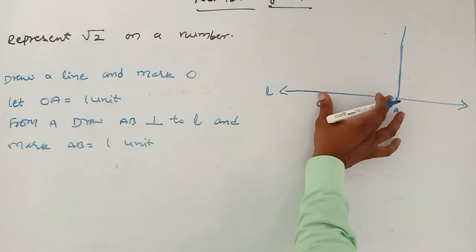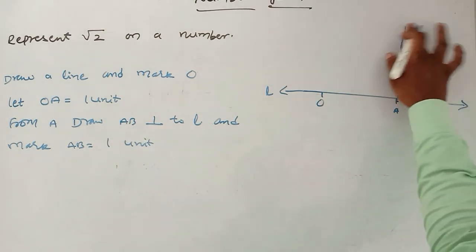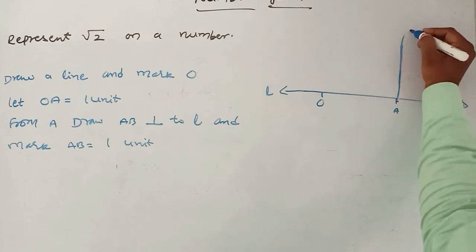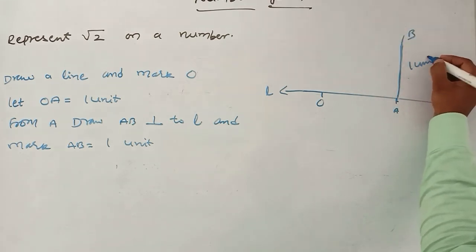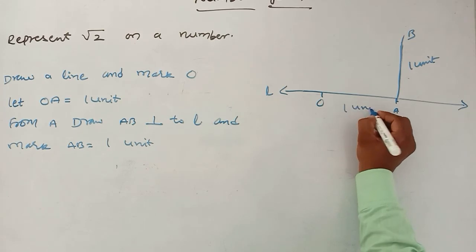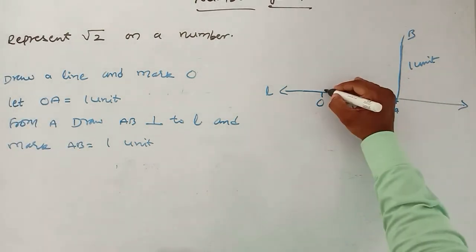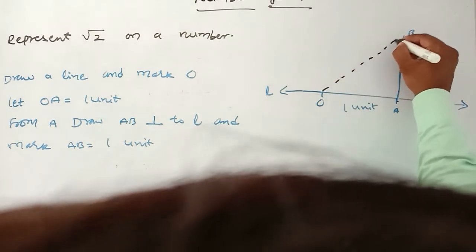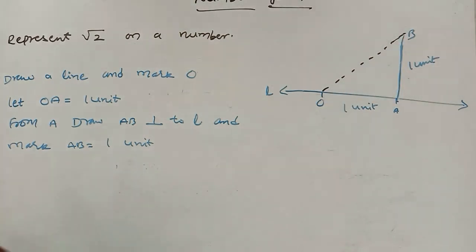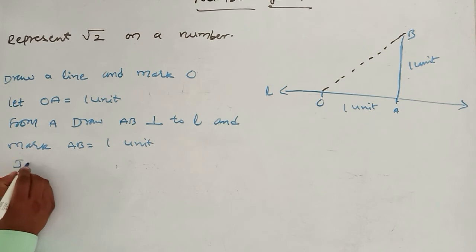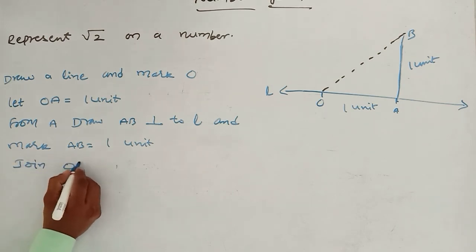Now what length am I taking? The same length I am taking here, and I am marking the point P. It is also 1 unit. Here also 1 unit. Now join that. Join OB. I am joining OB.